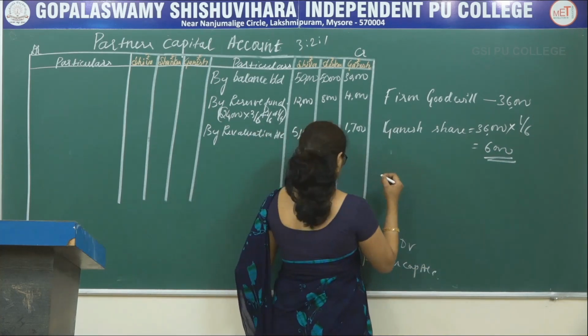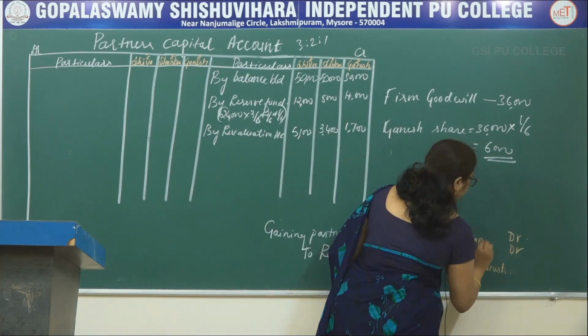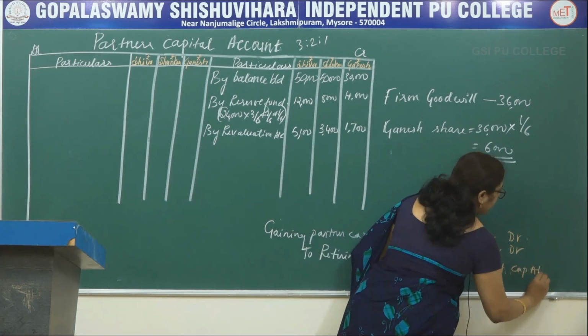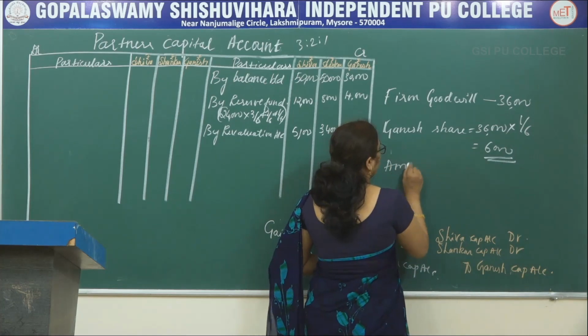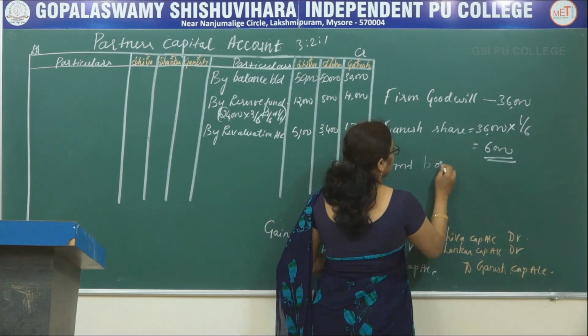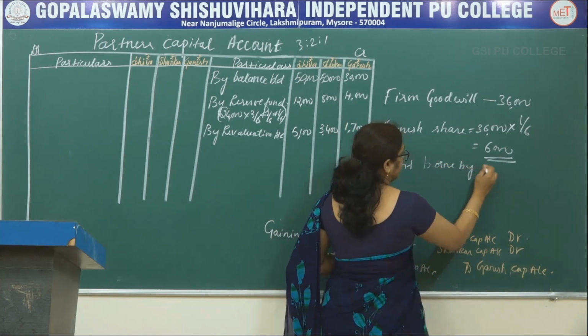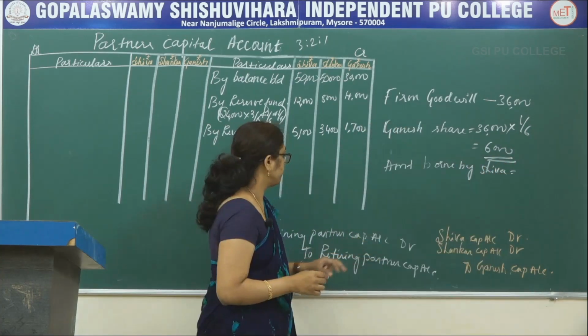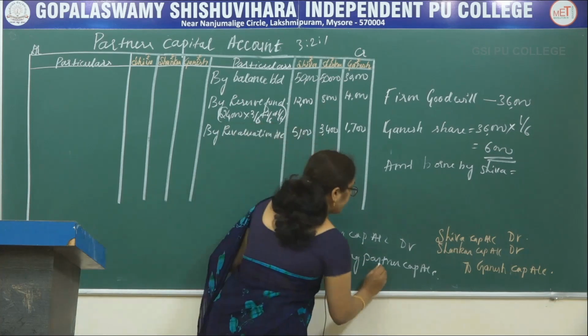So here the journal entry is Shiva capital account debited, Shankar capital account debited to Ganesh capital account. So here amount borne by Shiva equals to, so it should be written off in their gain ratio.